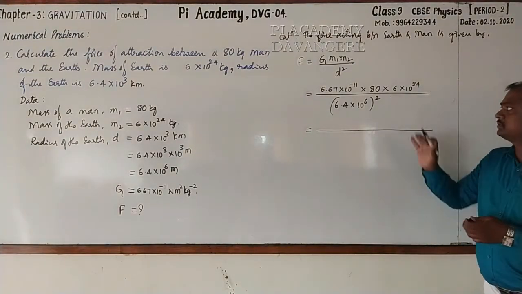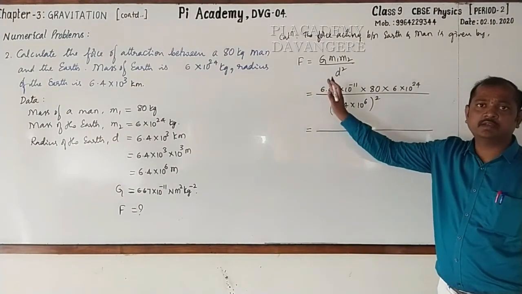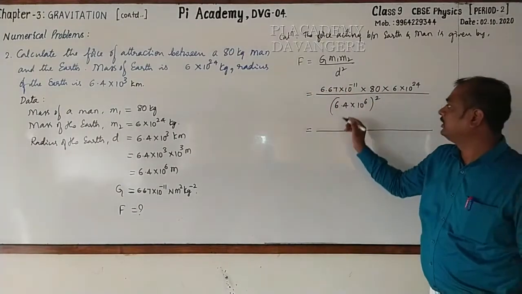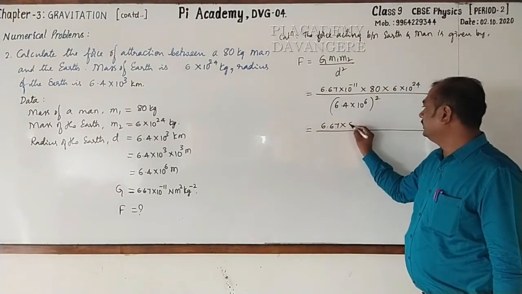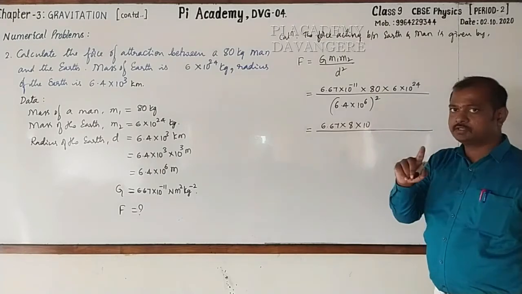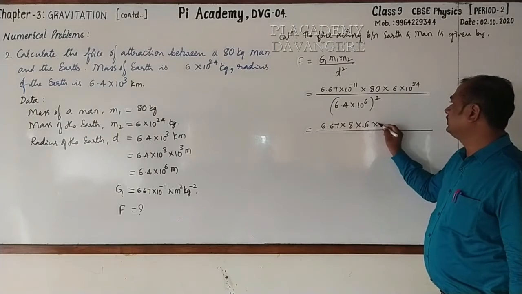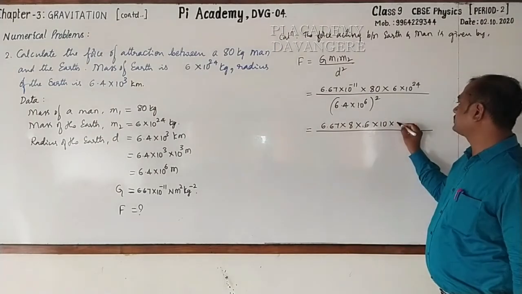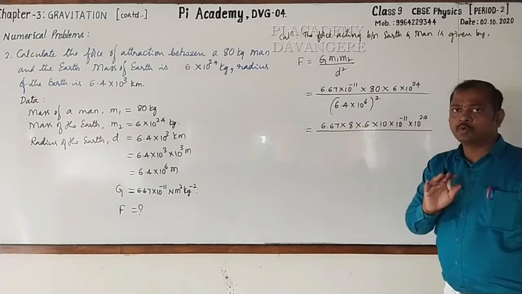How? First, we have to write all the numbers on one side, exponents on the other side. The numbers are 6.67 into 80. 80 can be written as 8 into 10, right? Then into 6. So 6 into 10 raised to the power minus 11 into 10 raised to the power 24. Hope that you have understood.